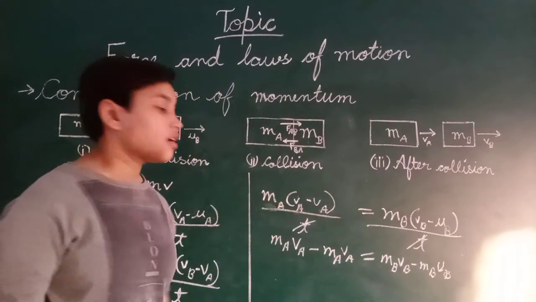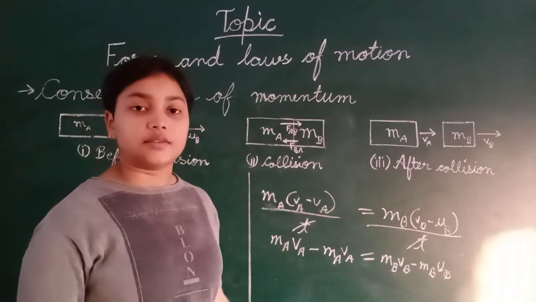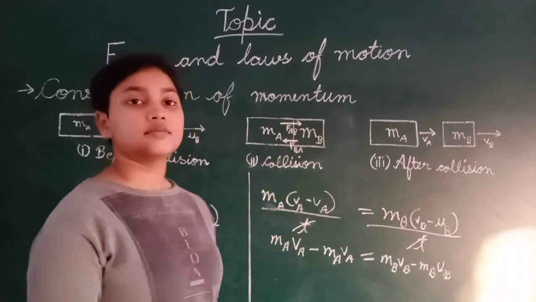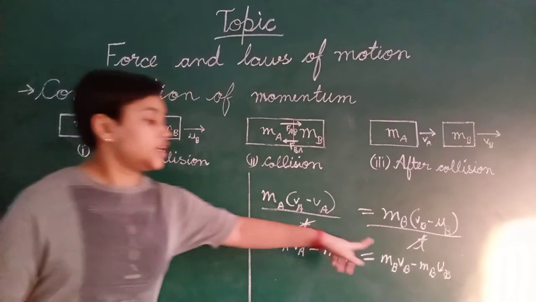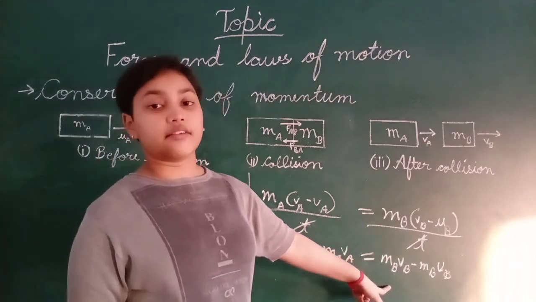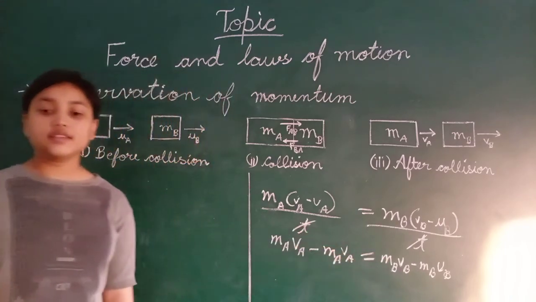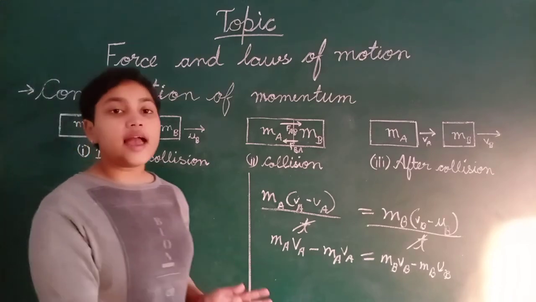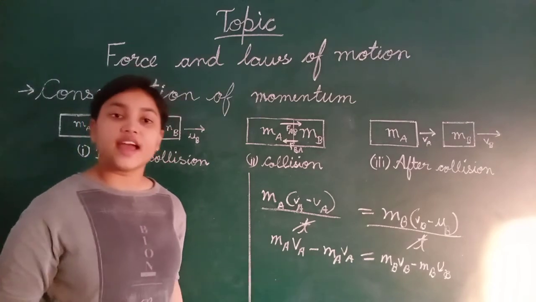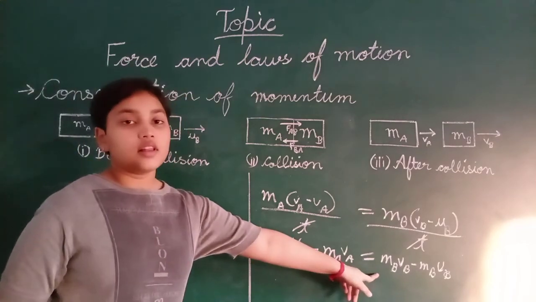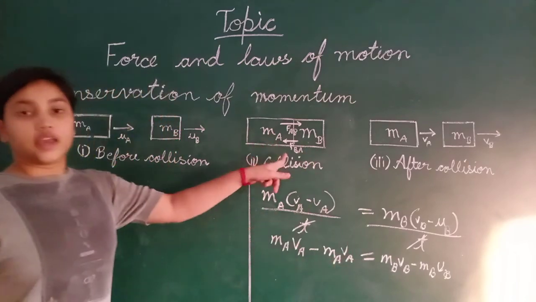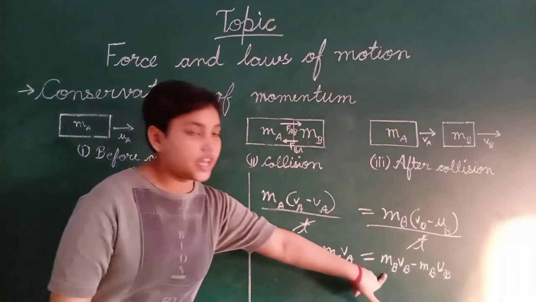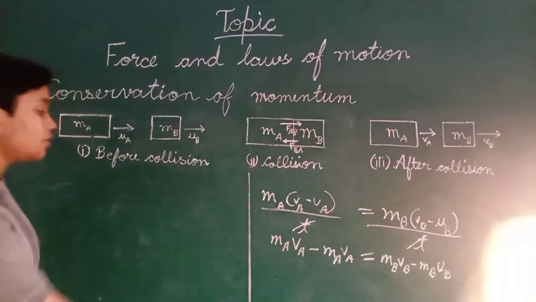Now after this we have to take this value as negative, because we have studied that equal action has equal and opposite reaction. So this will give the reaction to the MA. That's why we have to take this whole value as negative.